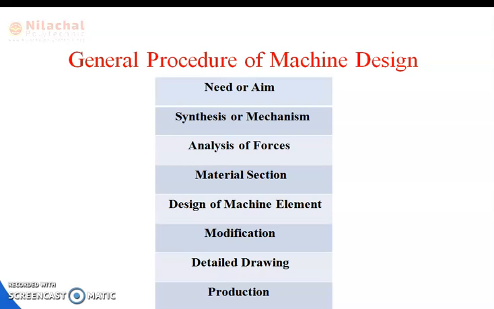Next is material selection. Next is design of machine elements. After designing, we have to go with the modification of the machine. Next is the detailed drawing of the machine, and the last part is production. After all these points, we produce the machine component. So here is the structure of the general procedure of machine design.